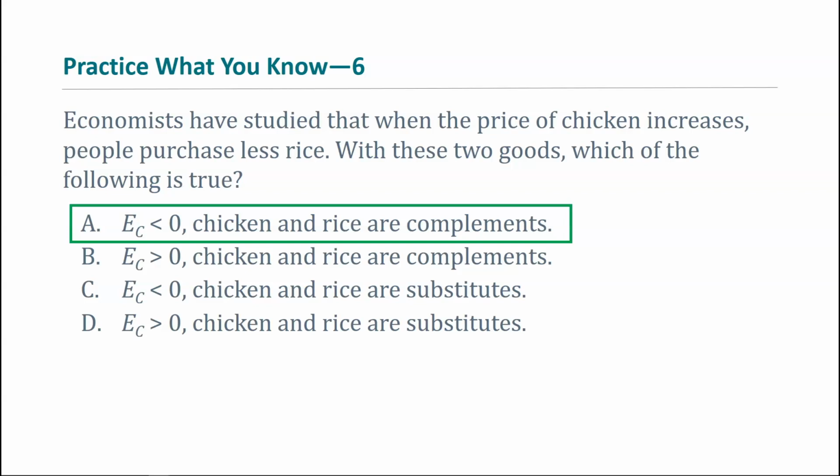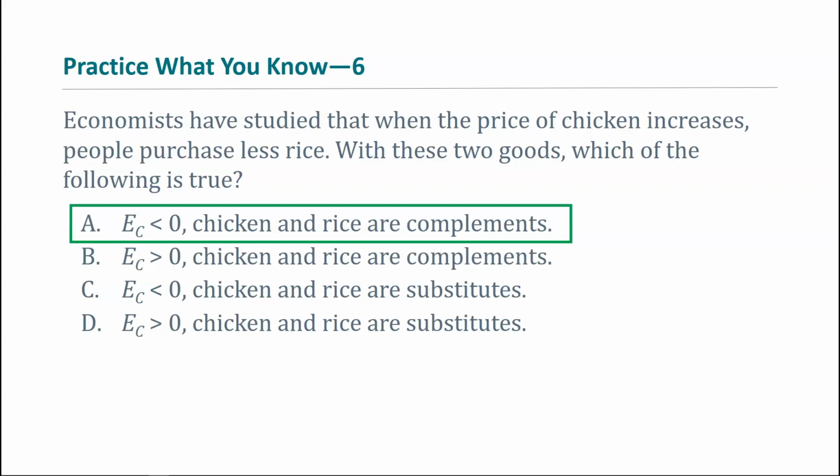This means that the cross-price elasticity has to be negative. You'll see price, the bottom of the fraction, going up, and quantity demanded, the top of the fraction, going down. If they go in opposite directions, then you have a negative elasticity, right? So we know it has to be negative.